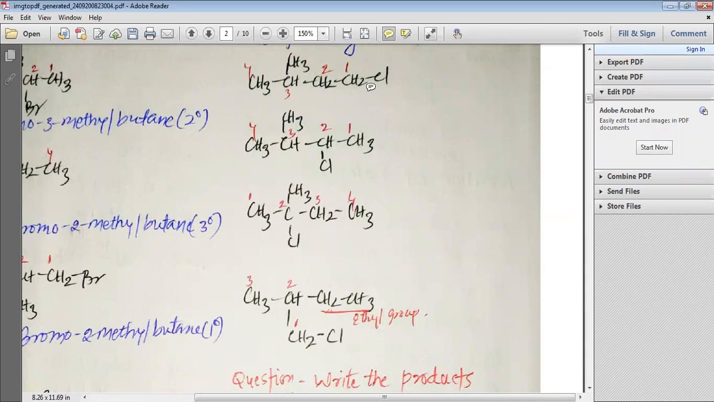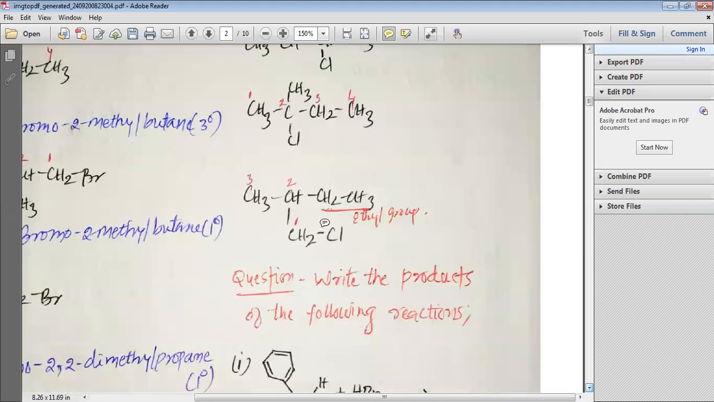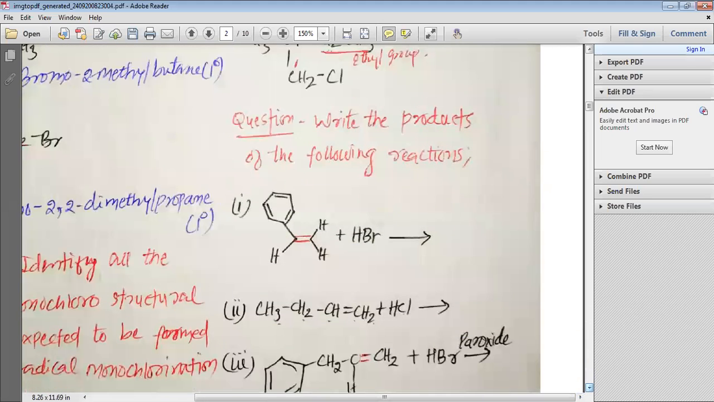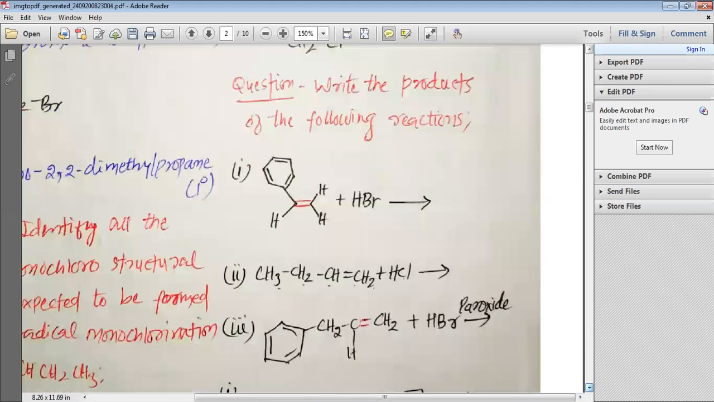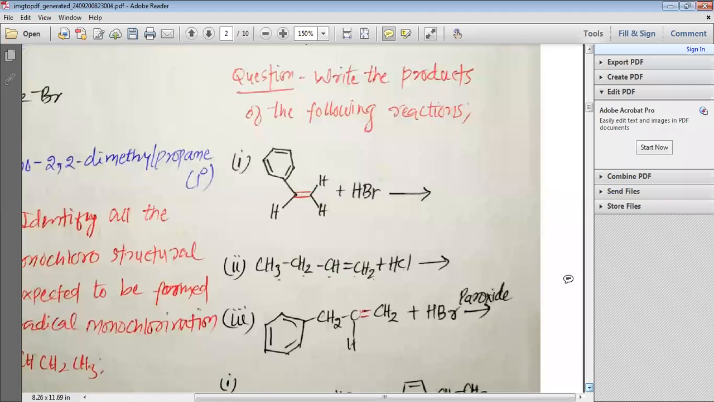This is 1-chloro-3-methyl butane. This is 2-chloro-3-methyl butane. This is 2-chloro-2-methyl butane. This is 1-chloro-2-ethyl propane. So this is how we can have the various monochloro products, my dear students. It's not difficult to understand, but if you cannot understand anything, you are free to ask in between. You can always stop me and ask me if you have any doubts.